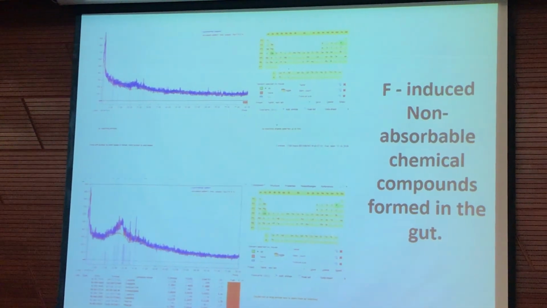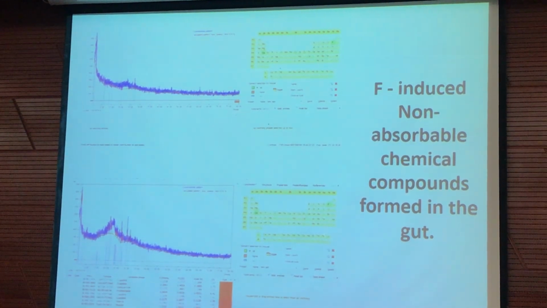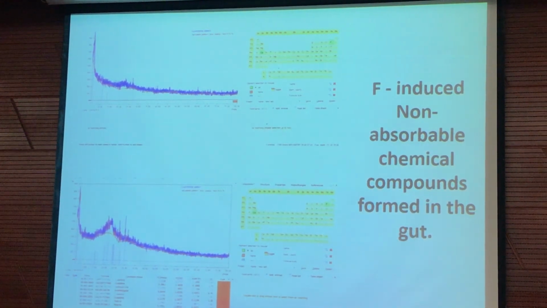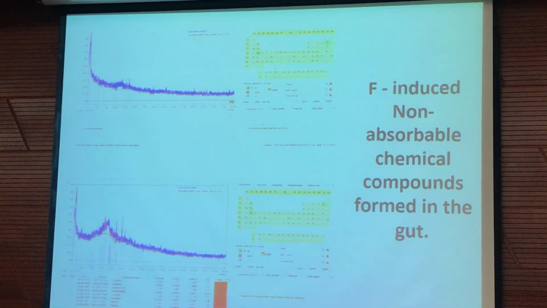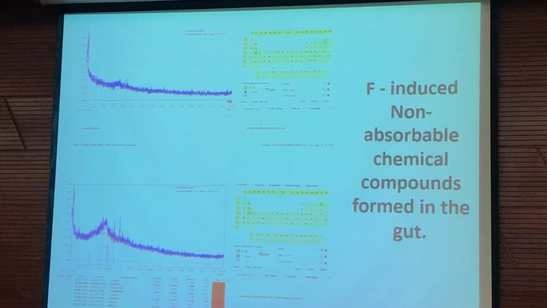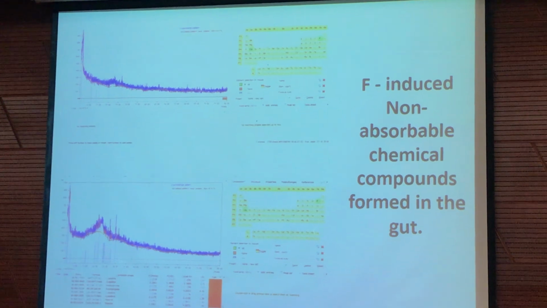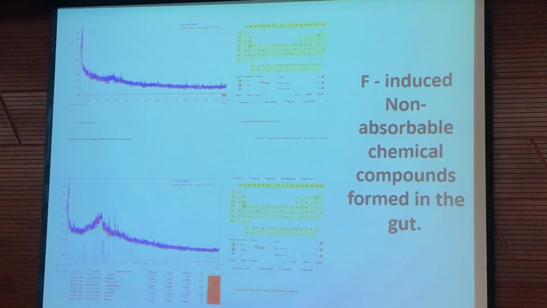Then the question was, why do these changes occur? Are there any changes in the fecal material? In which form are fluoride and all those ions getting excreted from the stomach? So the samples were subjected to XRD analysis, and we found that there are changes in the fecal chemistry also. Here is the graph.